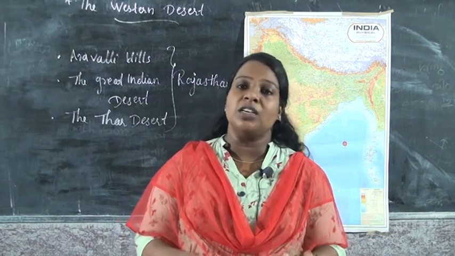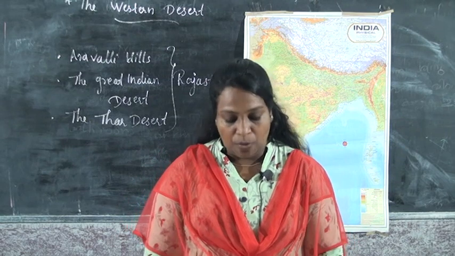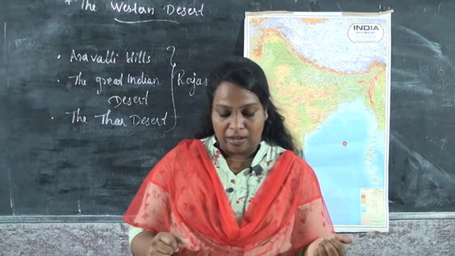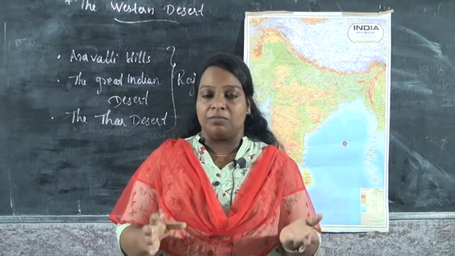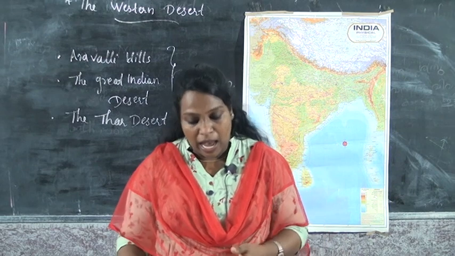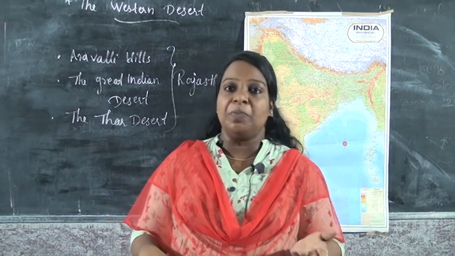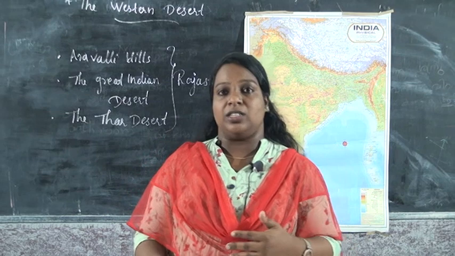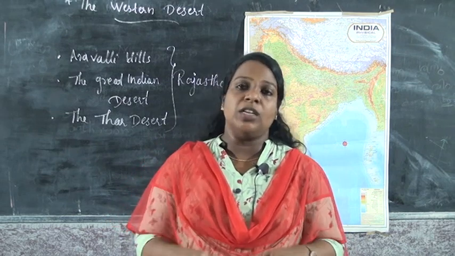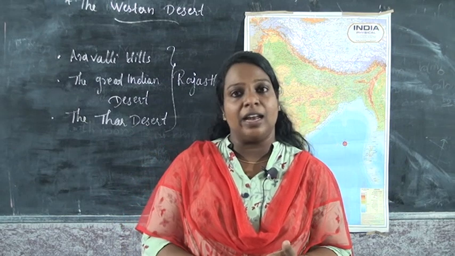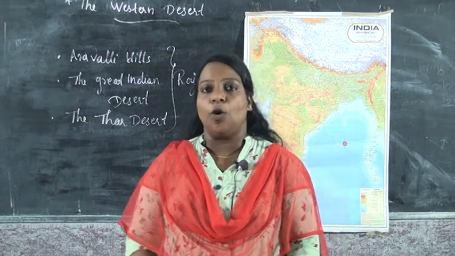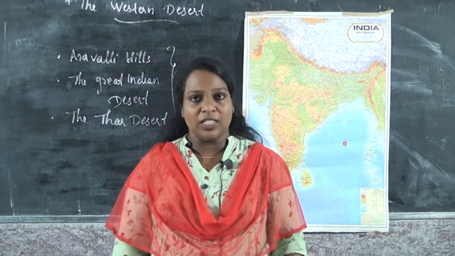You want to search and find out what is the festival of these states, which is the dance item of these states, which language the people speak, and what is the important city of these states. You want to find all this and fill up your textbook activity, and you want to copy this activity in your notebook. Okay children.